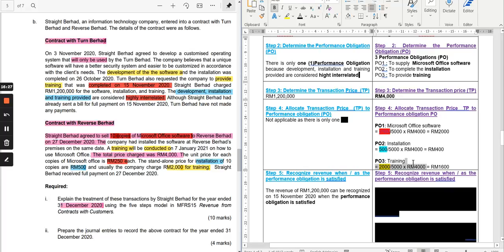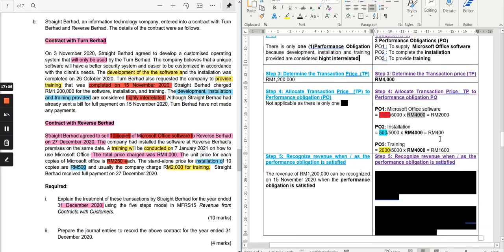So that 4,000, you are finding the proportion. You don't have to make the percentage. You can directly use fraction to find the allocated transaction price. The allocated transaction price for office software is 2,000. For the second performance obligation, which is installation, it is 400. And the last one, performance obligation number 3, the training, is 1,600. If you total up this, it will come back to 4,000.